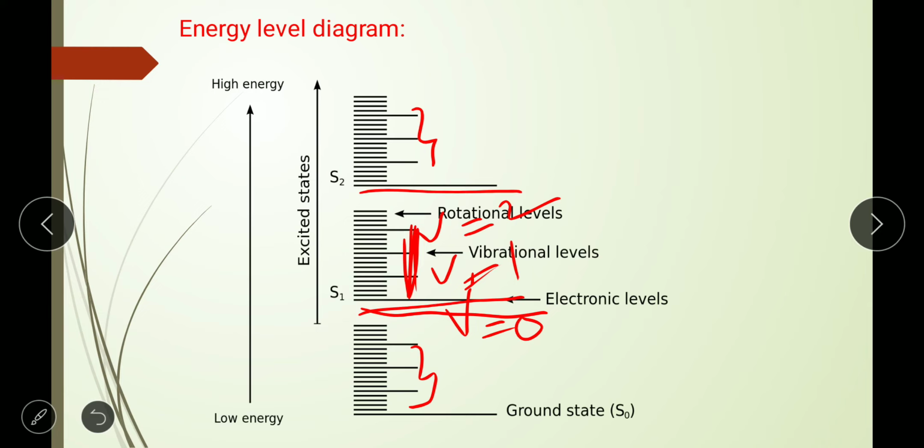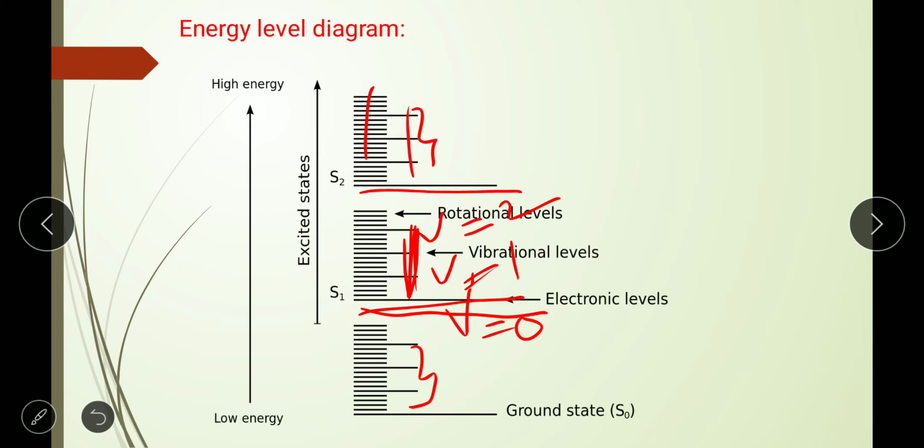And these small lines are nothing but the rotational levels of that electron. So the differences between the rotational levels are much smaller than those between the vibrational levels, that is V levels. If you see the rotational levels, they are much smaller than the vibrational levels. If you see the diagram, your ideas get clear, that a rotational level is much smaller than that of a vibrational level.